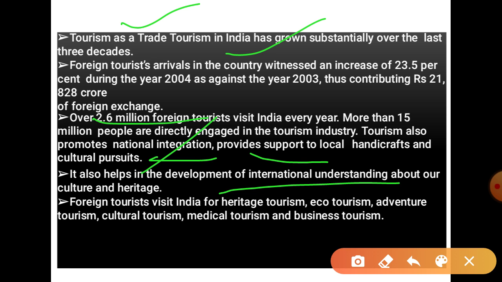Foreign tourists visit India for heritage tourism. There are a number of kinds of tourism: heritage tourism, eco tourism, adventure tourism, cultural tourism, medical tourism and business tourism. Tourism is done for different purposes, and there is a different kind of tourism for each purpose. So this is the completion of the lifeline of the national economy.